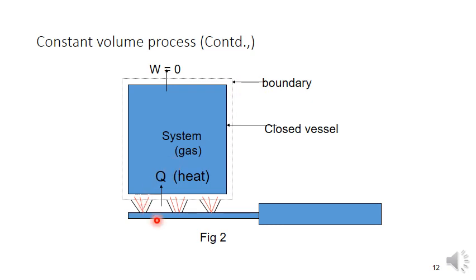We are giving heat continuously here, and no mass transfer is taking place. So there is no work done, and the work done is equal to zero. The main thing we have to consider is that it is a closed vessel, a closed system. A closed system indicates that no mass transfer takes place, only energy transfer across the system. So this is called a constant volume process.